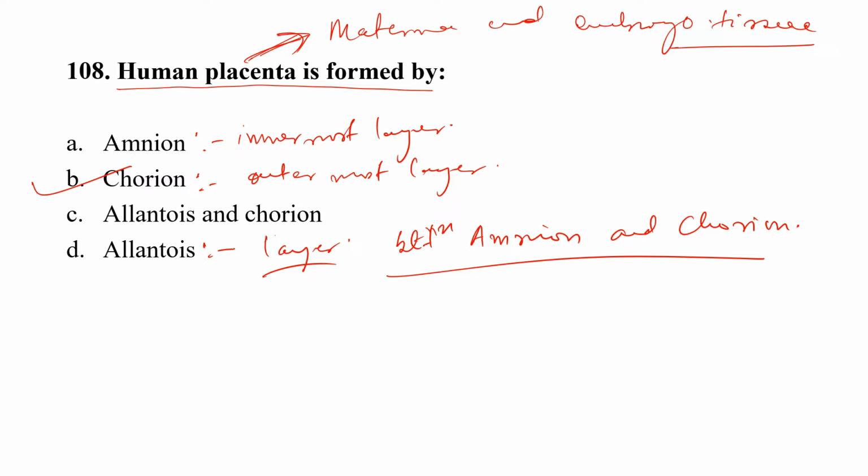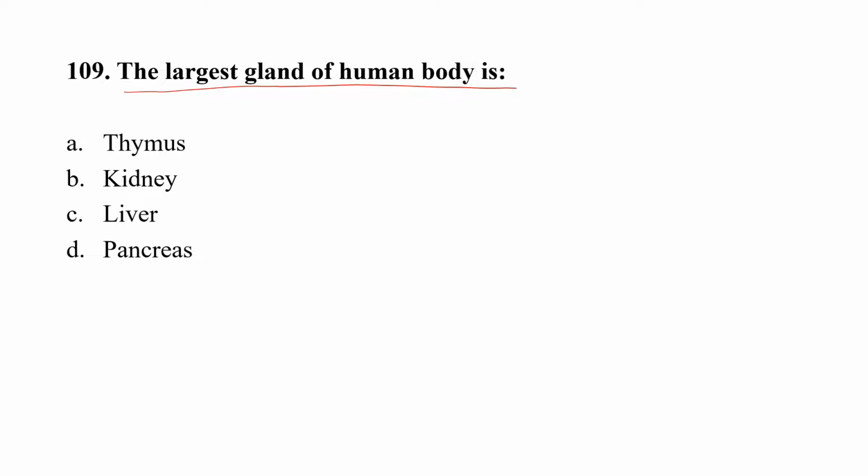Question number 109. The largest gland of human body is option A, thymus, option B, kidney, option C, liver, option D, pancreas. Correct option here is option C, that is liver. And if the question asks about the largest organ, it is the skin. Skin is the largest organ.